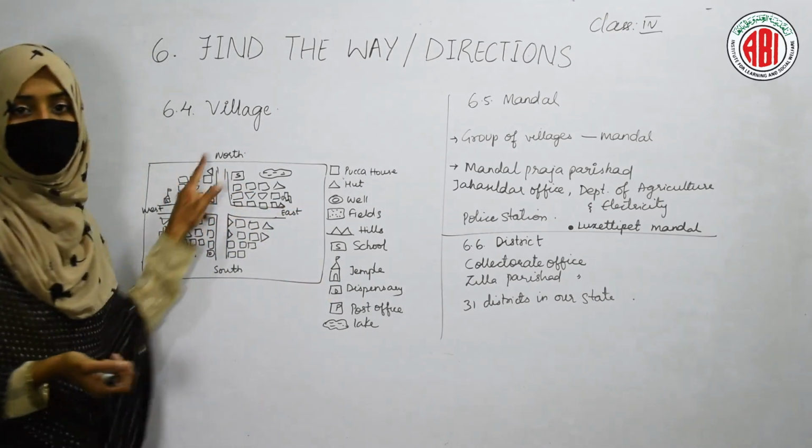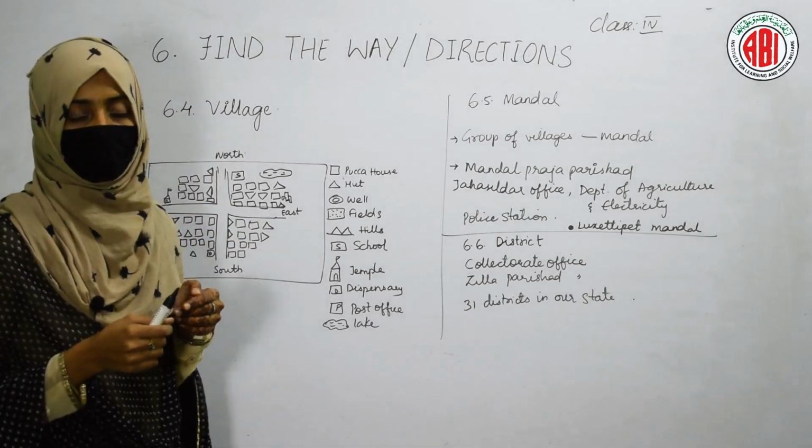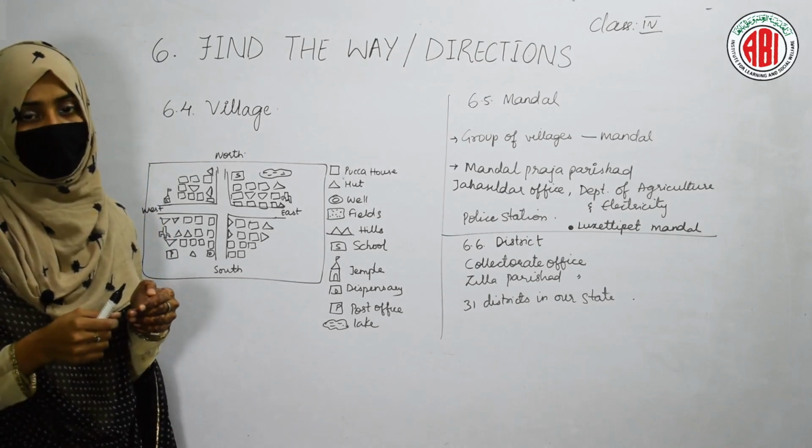So, if you know the directions like north, south, east and west, you can identify the location of the place and even you can draw a map of that place.